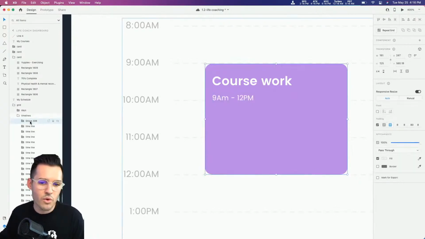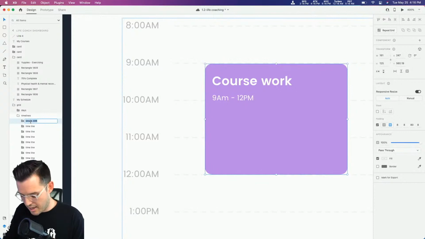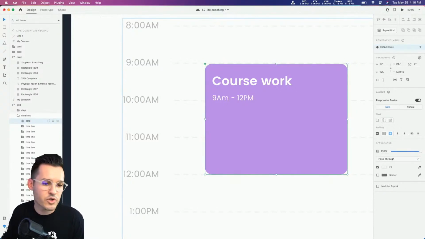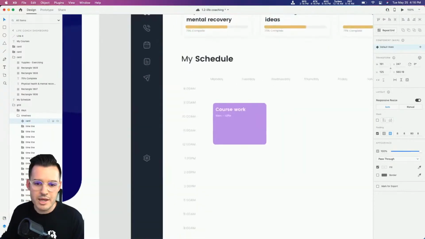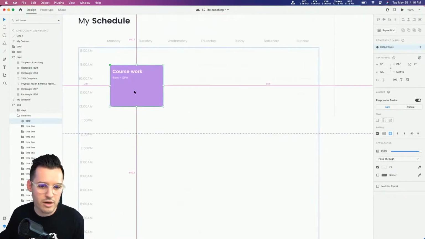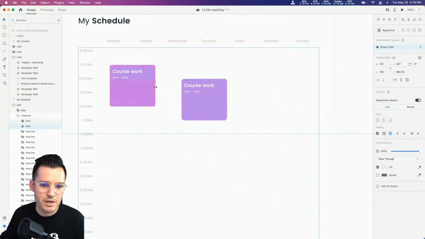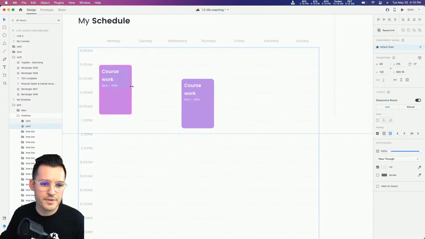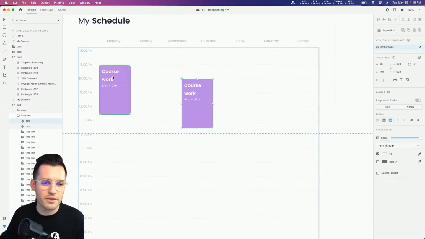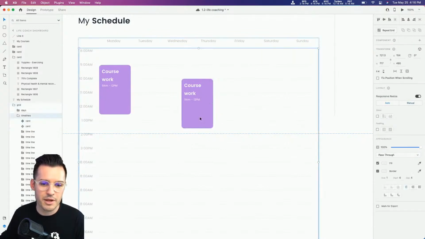So let's take this whole thing and we'll call this a card, and I'm going to hit Command or Control K to turn it into a component. And now we can work some of these things into our schedule. Let's make these a little smaller and line them up, shall we? Boom, boom. See how my padding is kicking in? That works so good. I want these to fall on the days. Something like that works a little bit better.